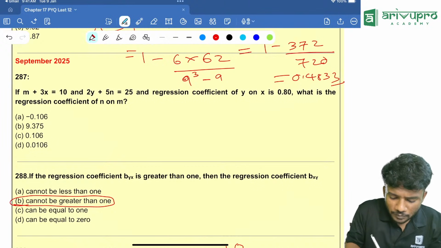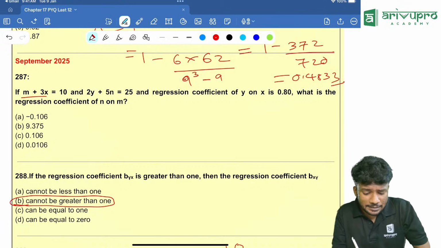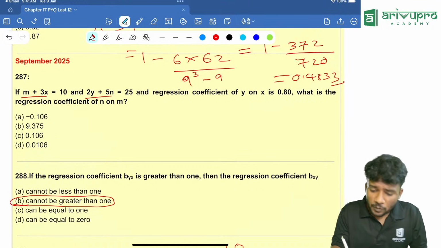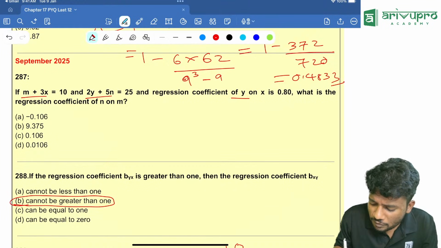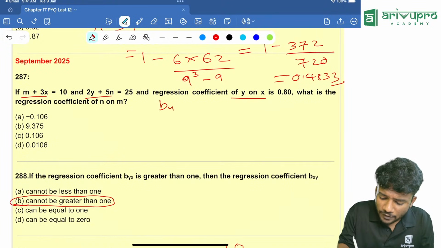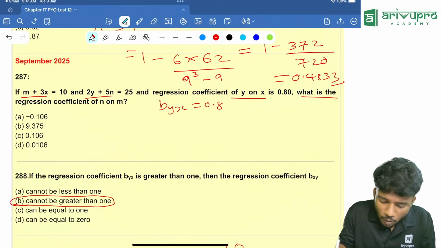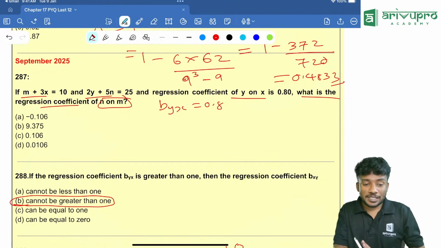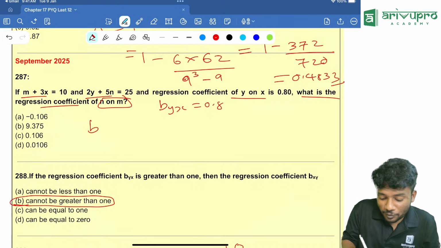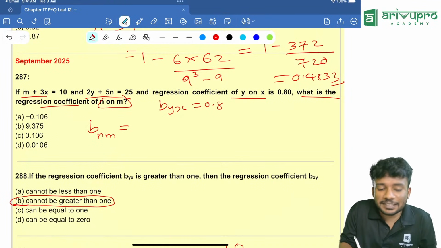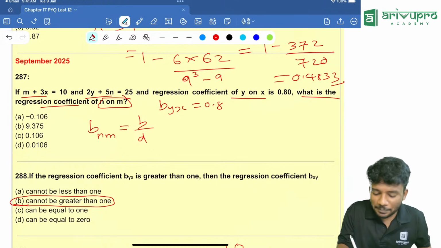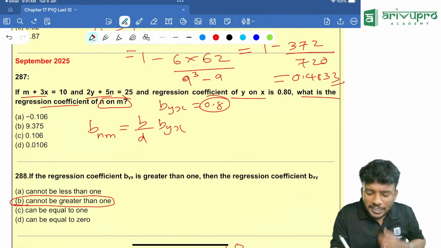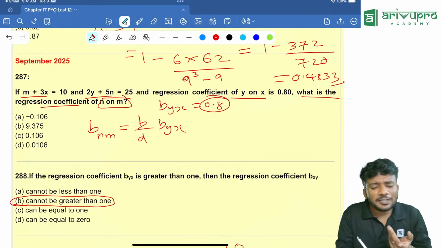Now look here. If m plus 3x is equal to 10, 2y plus 5n is equal to 25, the regression coefficient of y on x, that means byx, is equal to 0.8. What is the regression coefficient of n on m? That is the question. n on m. What is the formula for bnm? We studied this. As per my formula, it is b by d into byx. The byx value is already there, 0.8. But what is this b value? The b value is very easy to find.